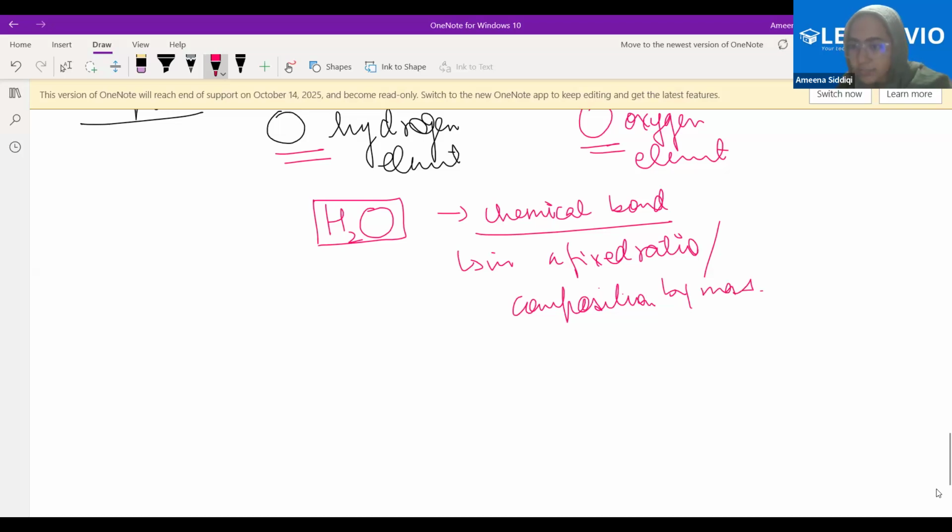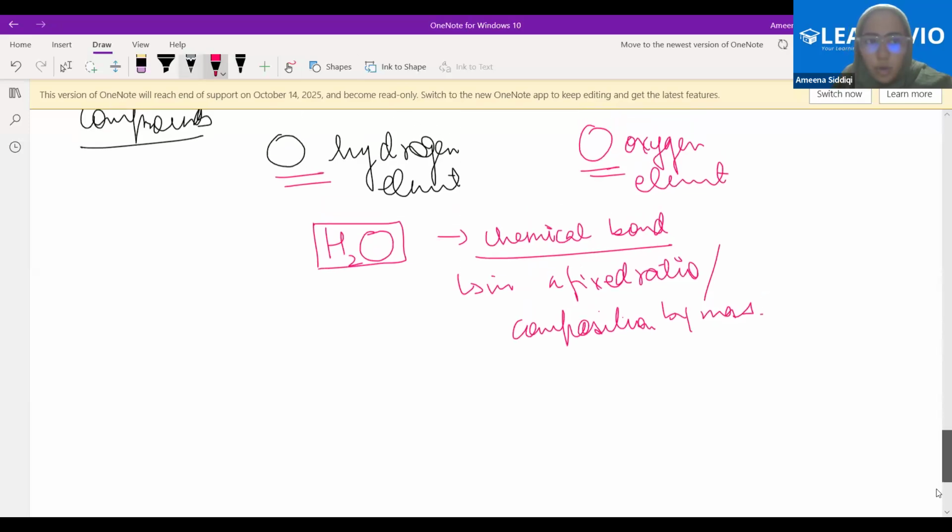Clear? Now see, when we talked about this oxygen hydrogen particle, this was a particle on its own. What kind of particle is this? Can I say that this is the atom? This is a particle, right? And what kind of particle? This is an atom. This is also an atom. This oxygen particle, what is this? This is an atom of oxygen, yes? Now, this hydrogen atom and this oxygen atom have their own properties because they are the particles, right?